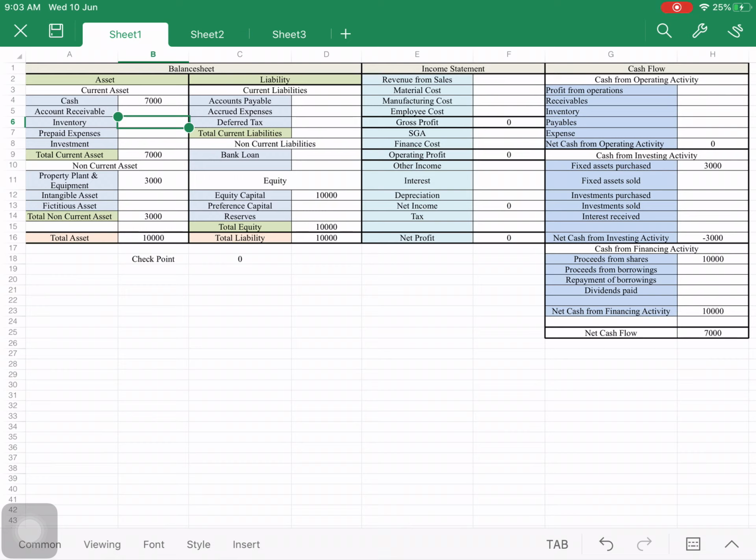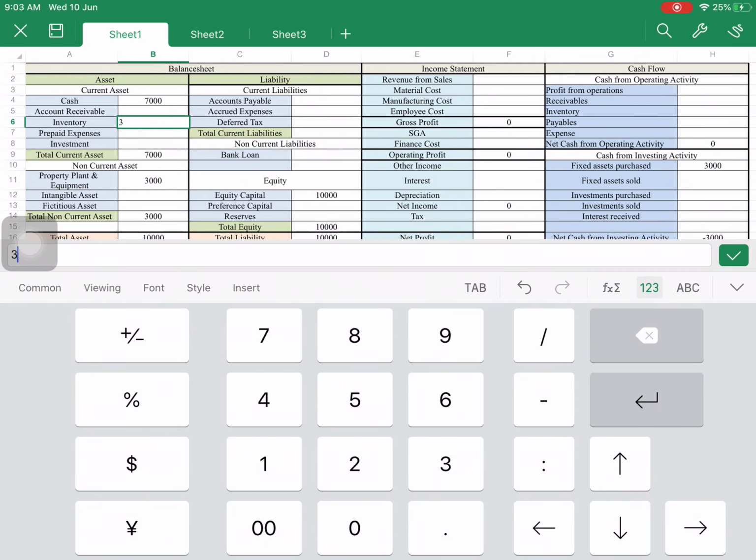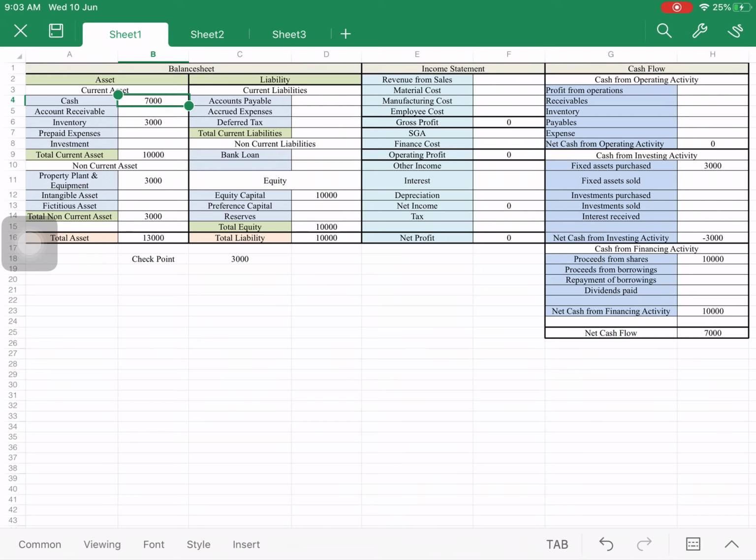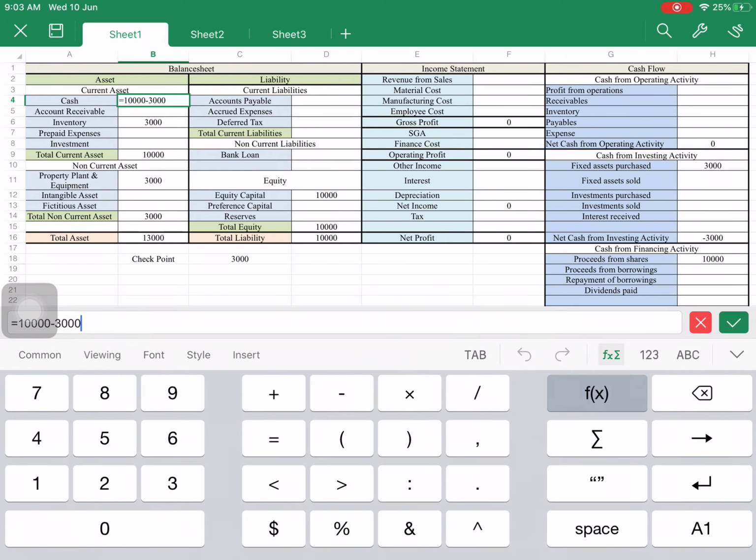So in the current situation, the inventories will increase by 3,000, because the total raw material cost is 3,000, but the amount he has paid is 2,000. The remaining amount is under accounts payable, so this is my payable.